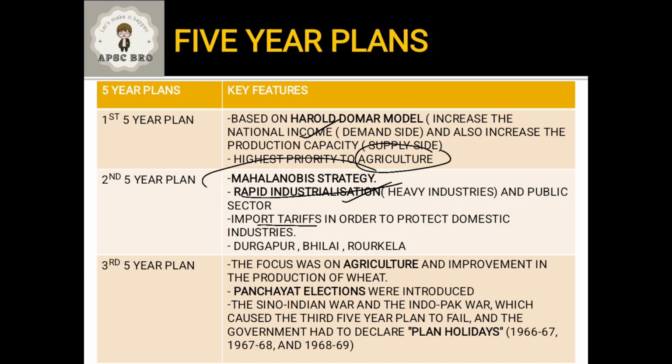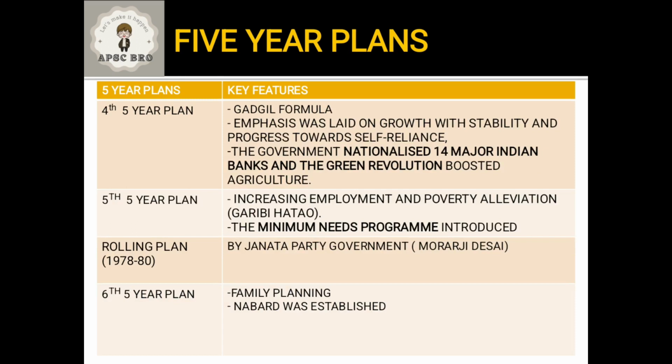Okay. Now in the third 5-year plan, the focus again shifted to agriculture and mainly towards the production of wheat. It was during this time that the panchayat elections were introduced for the first time. But at the same time, during the third 5-year plan, there was the Indo-China war and the Indo-Pak war, due to which there was a lot of stress on the Indian economy, and the third 5-year plan almost failed. That is why there was a planned holiday from 1966 till 1969. Instead of the 5-year plan, we had 3 annual plans during these 3 years of planned holiday.